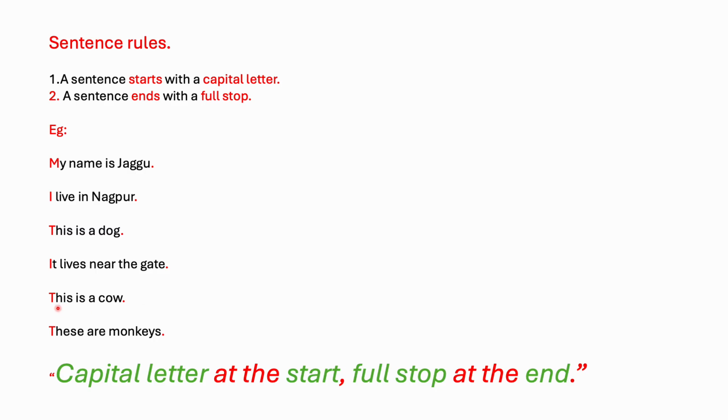Here also we can see the word This starts with T as a capital letter and ends with a full stop. So always remember, capital letter comes at the start and full stop at the end. So sentence rule 1 is a sentence starts with a capital letter. And what is sentence rule 2? A sentence ends with a full stop.